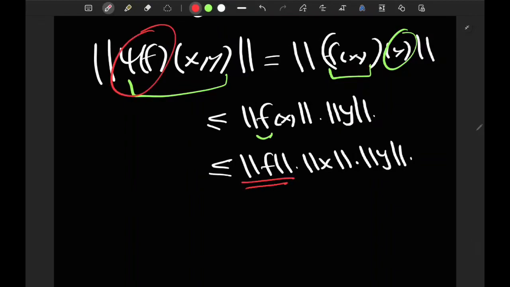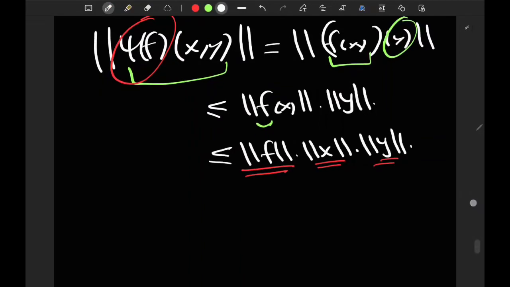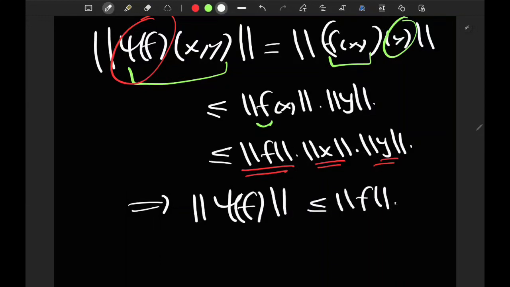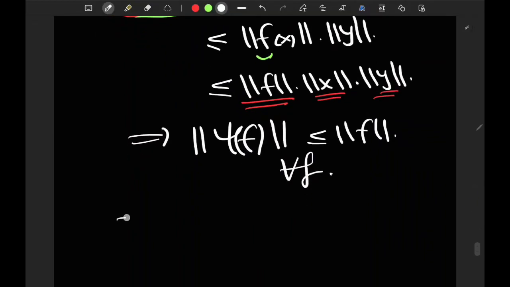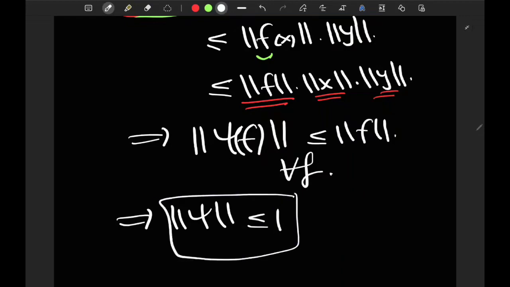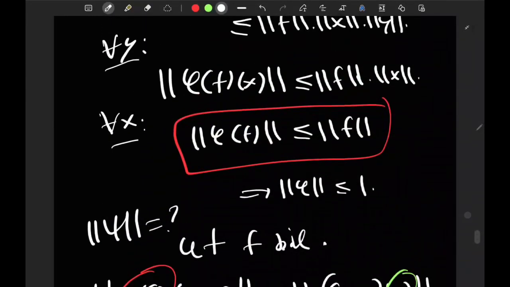And we got this thing multiplied by norm x, norm y, and from what we discussed previously, we know that this implies that the norm of psi of f is less than or equal to the norm of f. Since this is true for all f considered bilinear, this implies that the norm of psi is less than or equal to 1. So that's the second thing I was looking for.